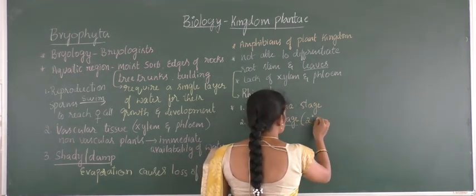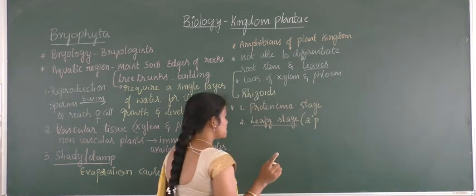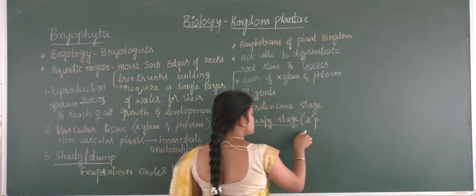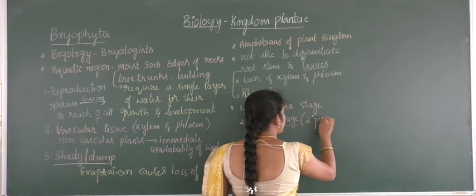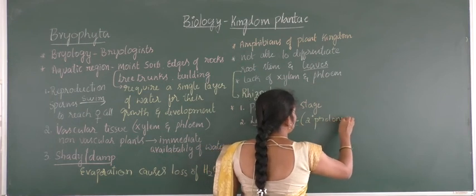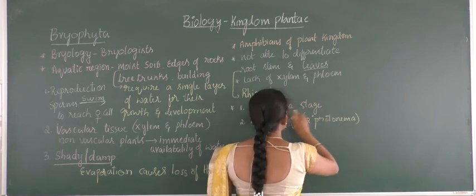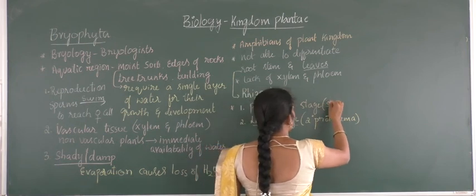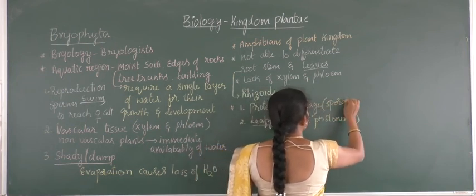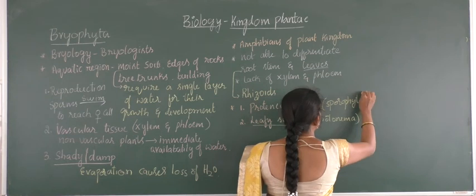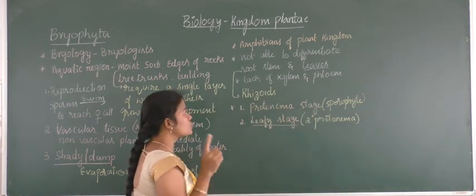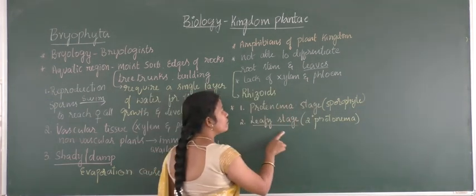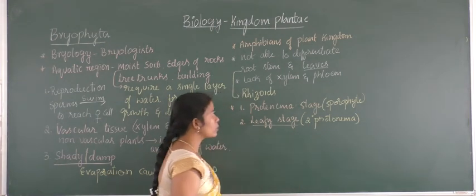CET question: where is the origin of the leafy stage? It is from the secondary protonema. And where is the origin of protonema? It is directly from the sporophyte. The origin of protonema is from the sporophyte and the origin of the leafy stage is from the secondary protonema.